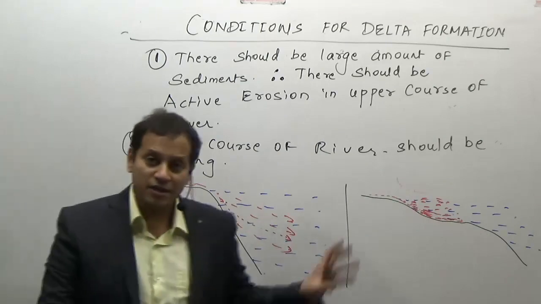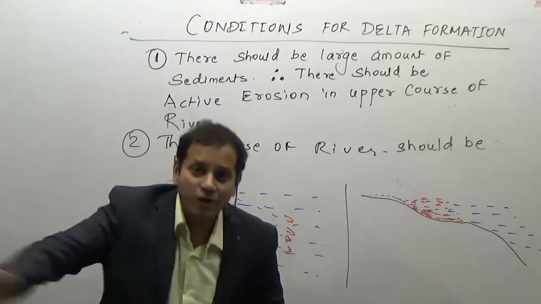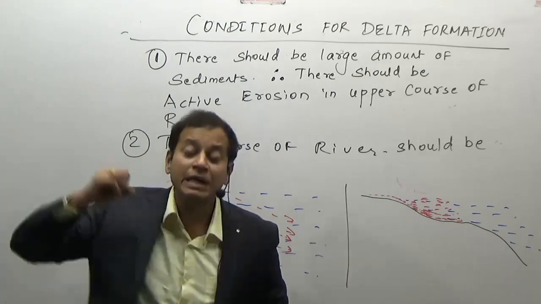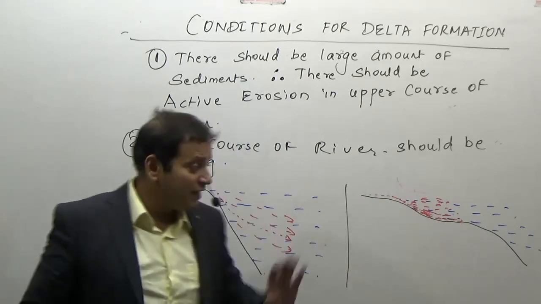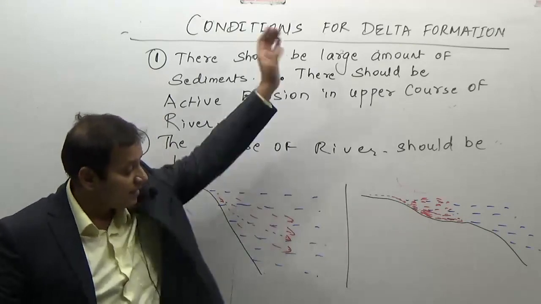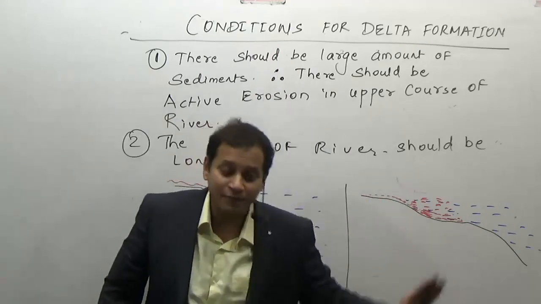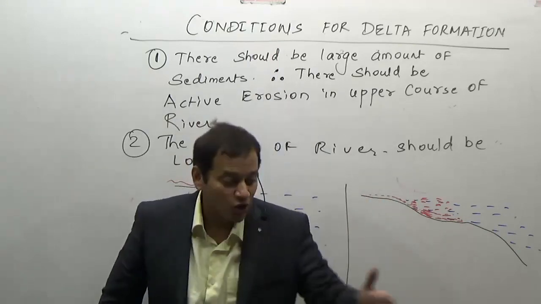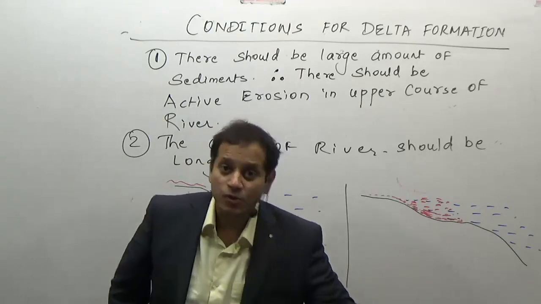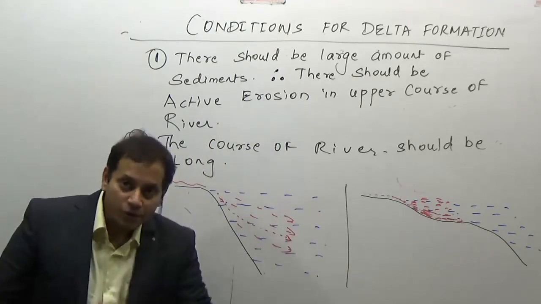Now the fourth condition. If there are very strong winds, strong waves, strong currents, then even if the sediments are deposited, whether it be a shallow sea coast or a deep sea coast, obviously there is no delta formation.